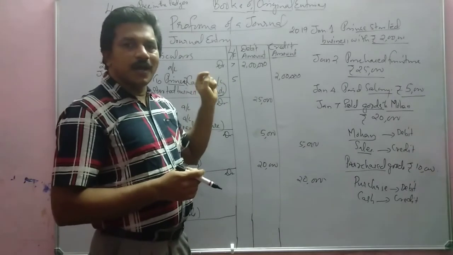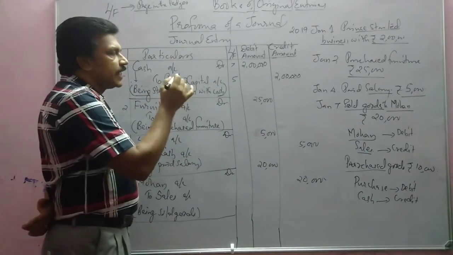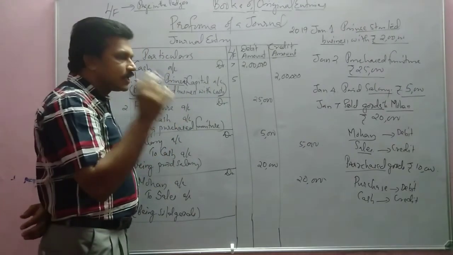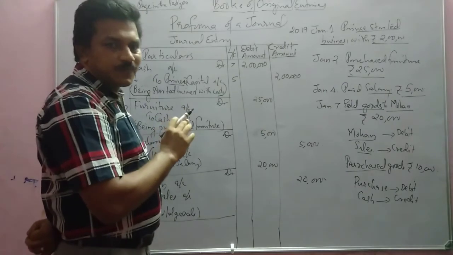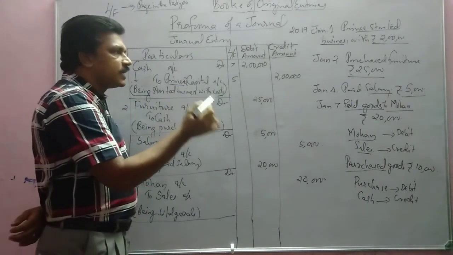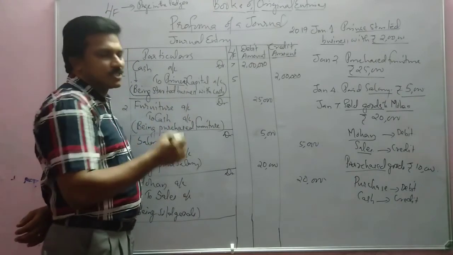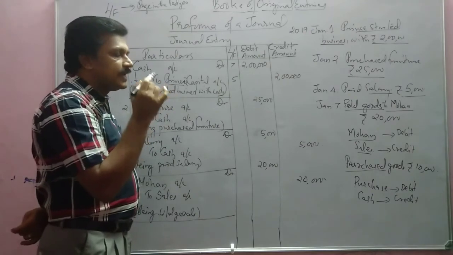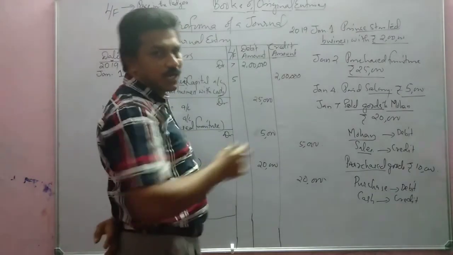Then another important thing. Once you enter a transaction into the journal, after that it will not be called a transaction. Instead, it will be called an entry or journal entry.